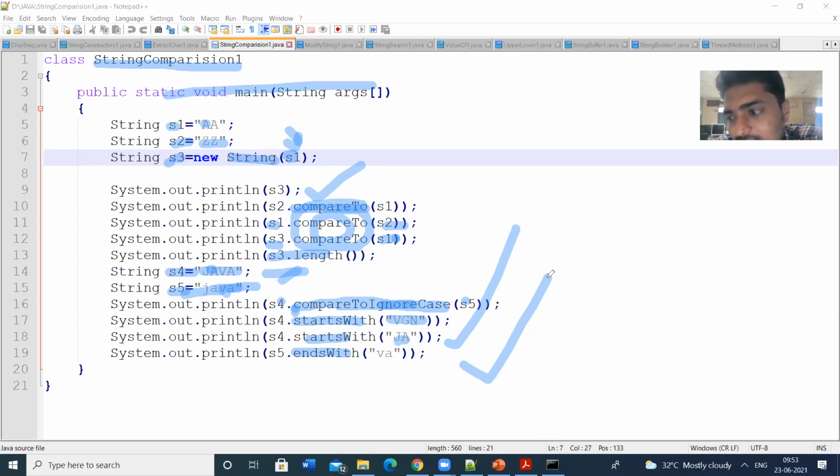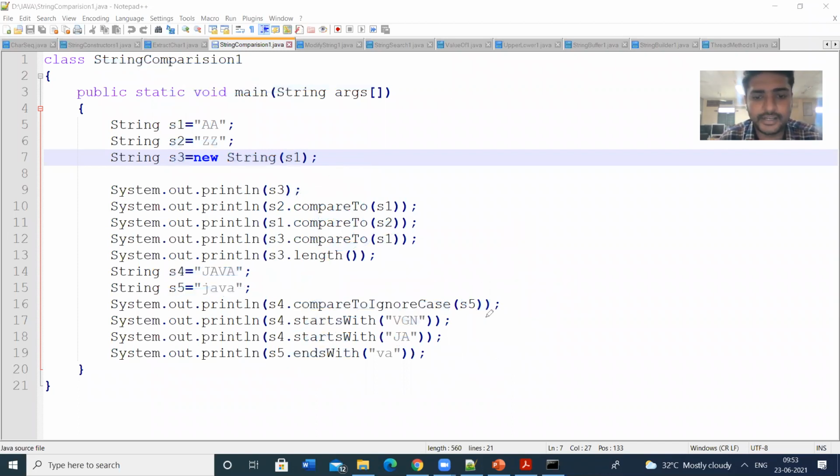So in this program, we are going to compare two strings. Comparison means we can get the output as either true or false. For comparison, we have so many methods. Mainly, we can use the compareTo method, then the compareToIgnoreCase method, then the startsWith and endsWith methods. So these are the methods used to compare the strings. So let us see the output for this.